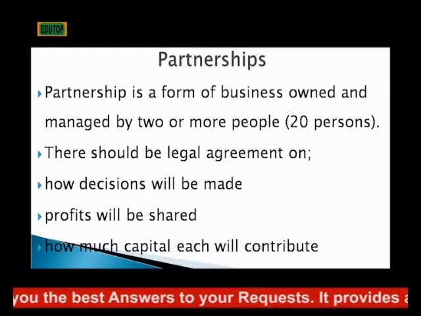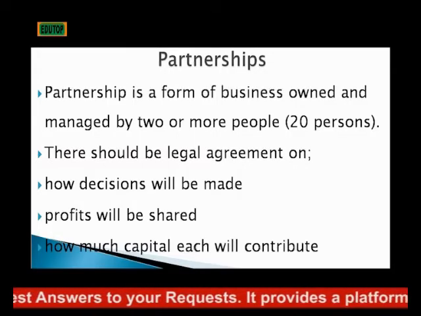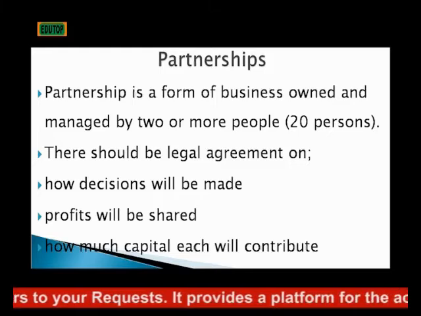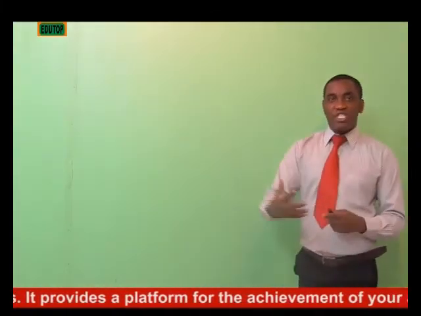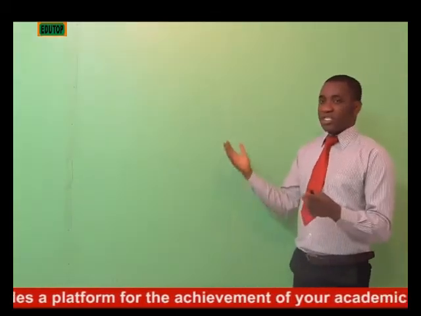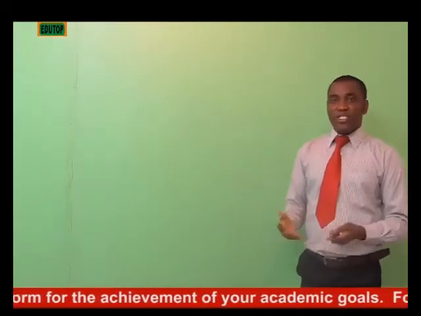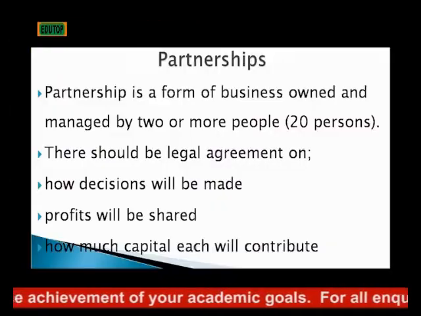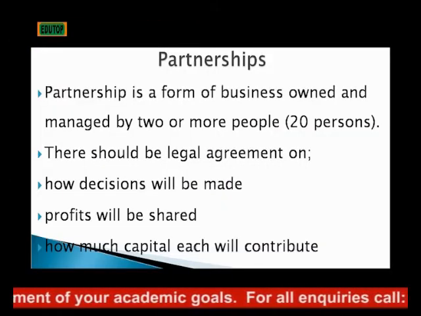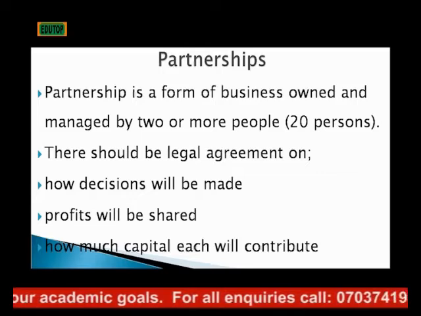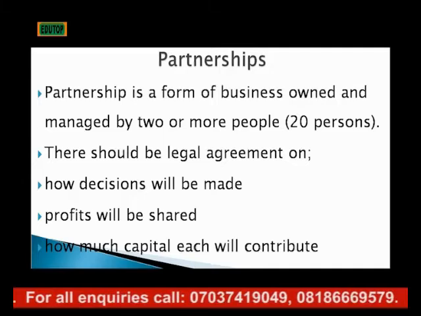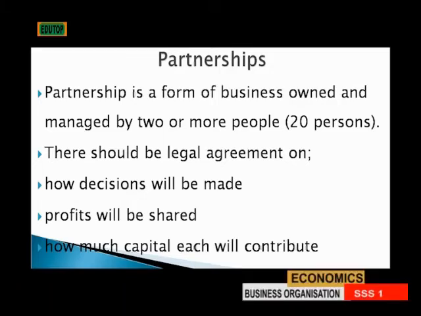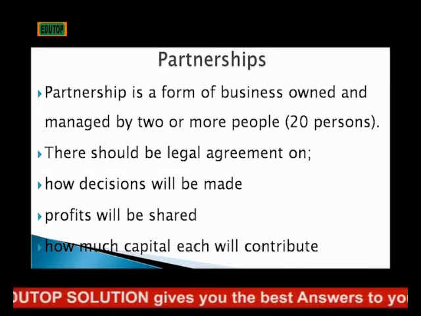Now, there should be some legal agreements that will guide the operation of this business. There should be some agreements between the partners involved in this business on how to run the business. Now let's look at the agreements one after the other. The partners at the beginning of the business need to agree on how the decisions of the business will be made, how they are going to make the decisions, and what the contributions of each partner to the business are going to be. They need to agree on this.